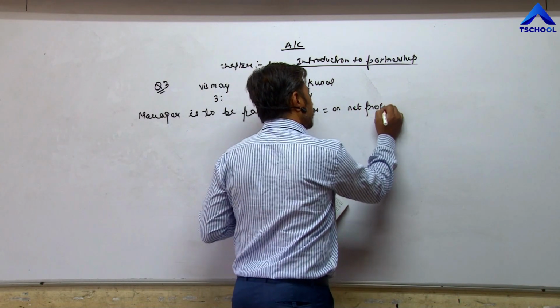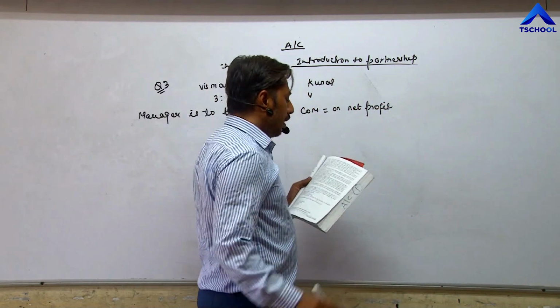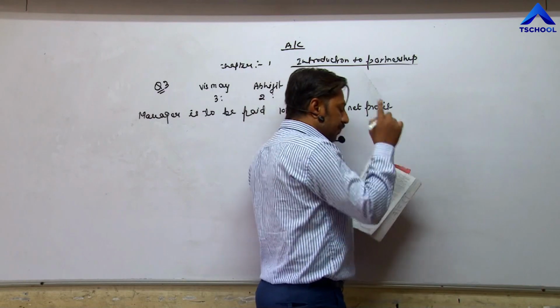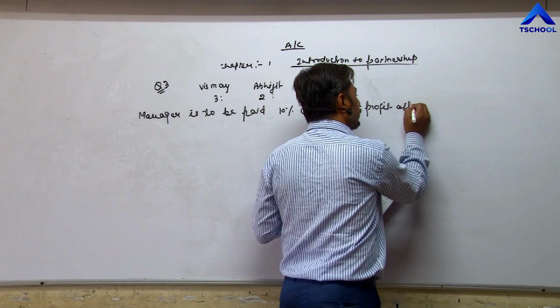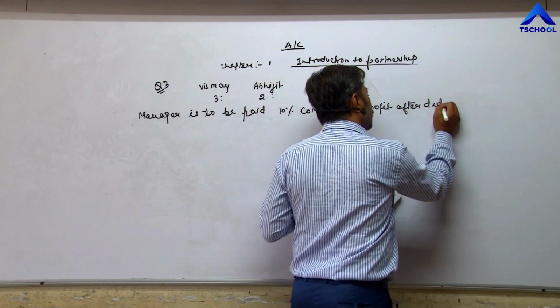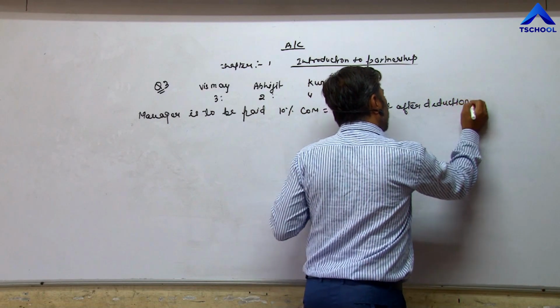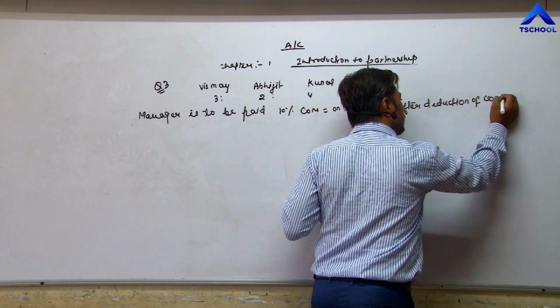on net profit, but after deduction of such commission.